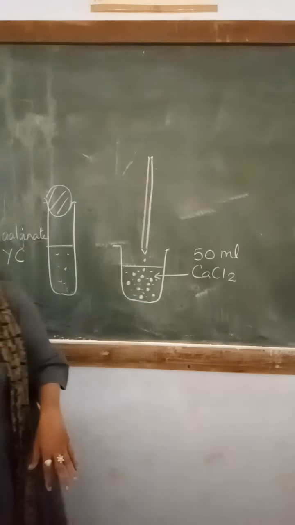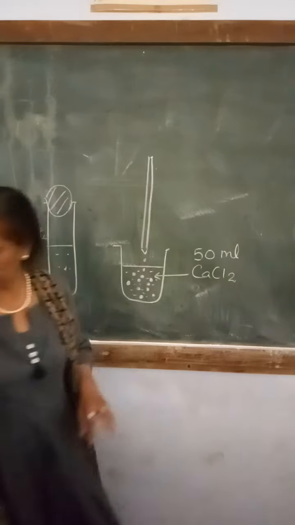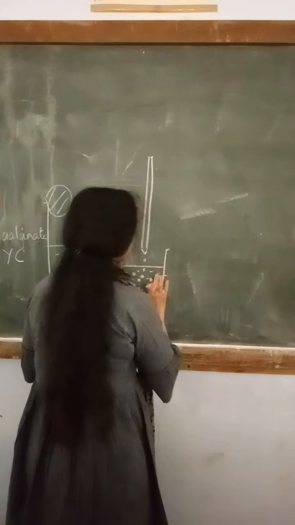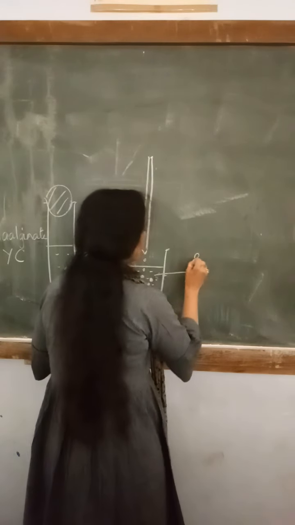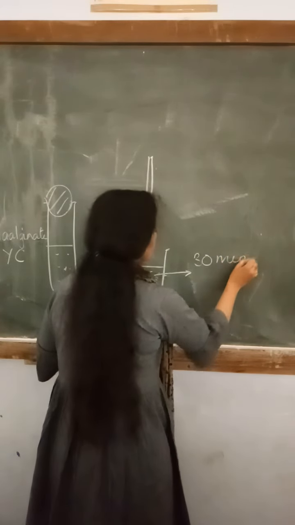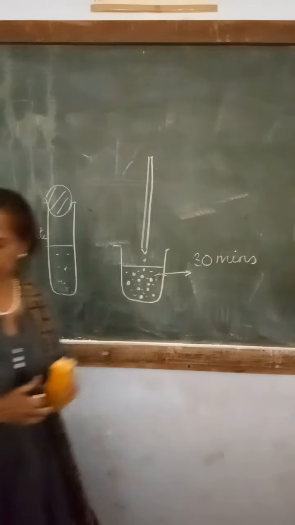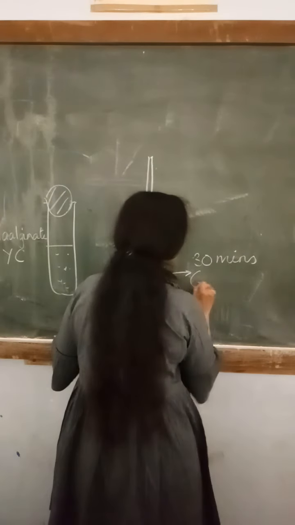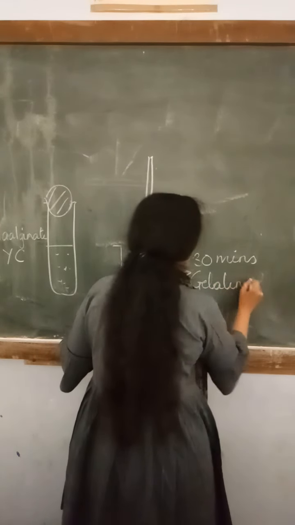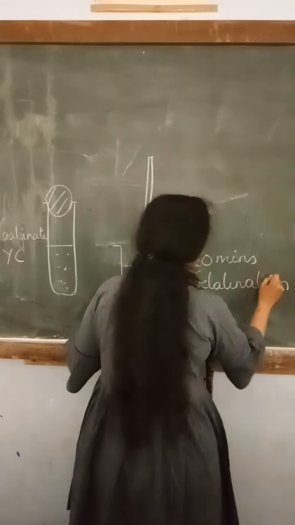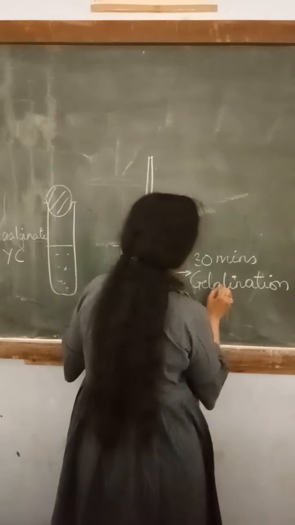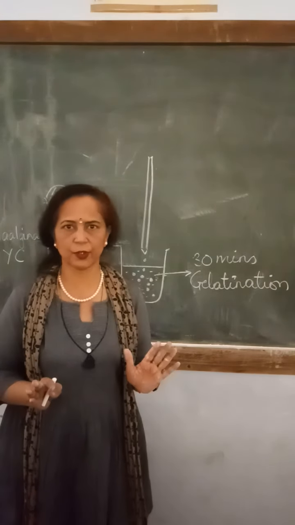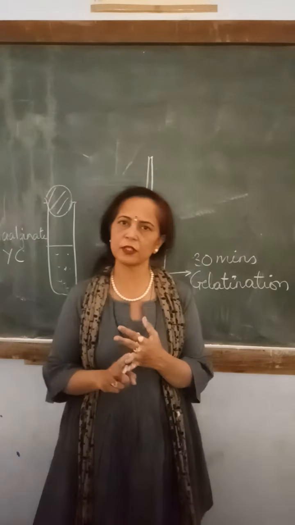Now after this, we will allow these beads to stand for 30 minutes, and this process is called gelation. After gelation has been done, we will prepare a sugar broth. Usually we go for glucose broth or sucrose broth.